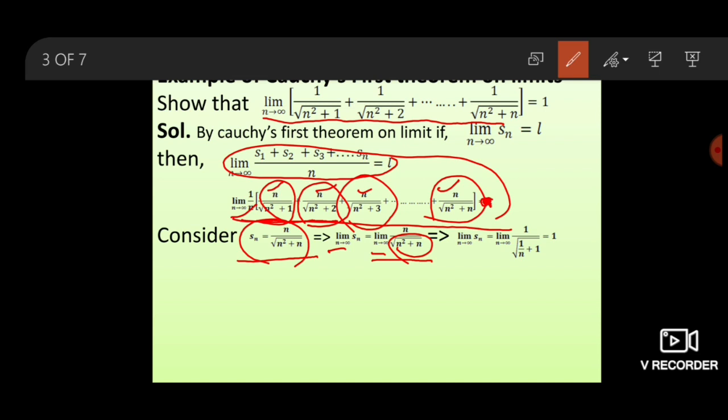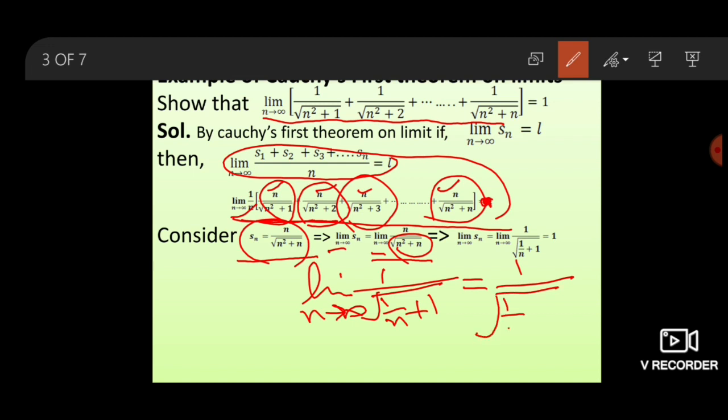Taking the limit, we get 1 upon root of 1 upon n plus 1, which equals 1 upon root of 1 upon infinity plus 1. 1 upon infinity is 0, 0 plus 1 is 1, root of 1 is 1, so it equals 1 upon 1, which is 1.